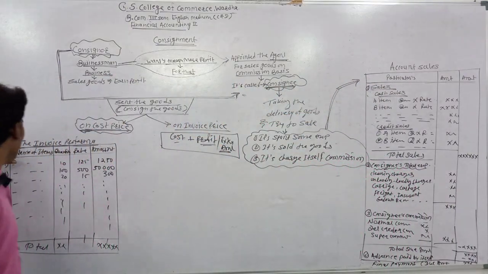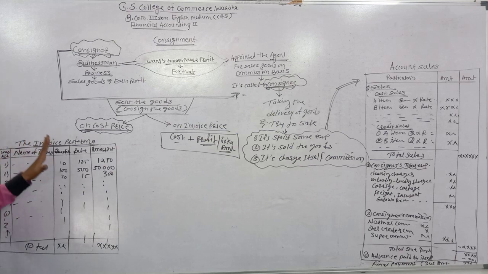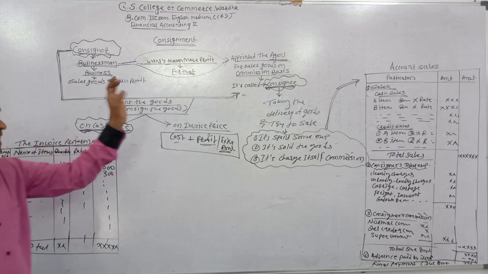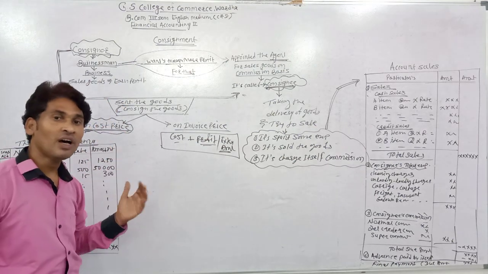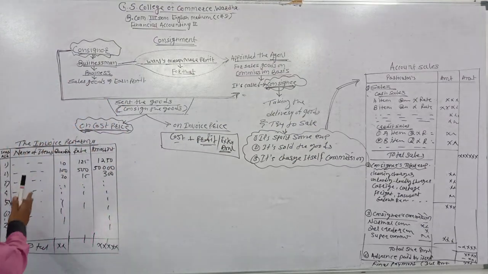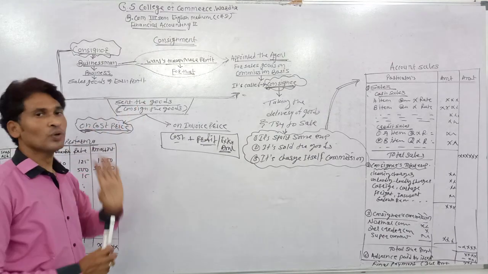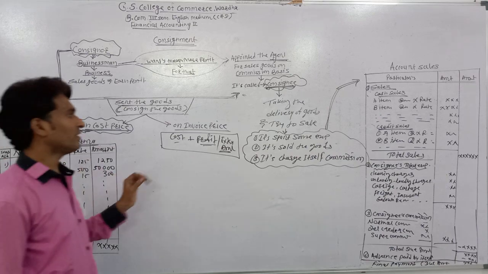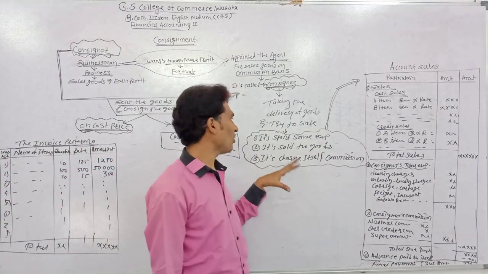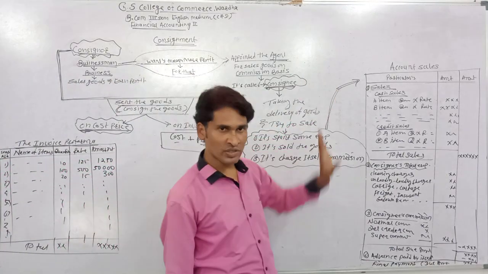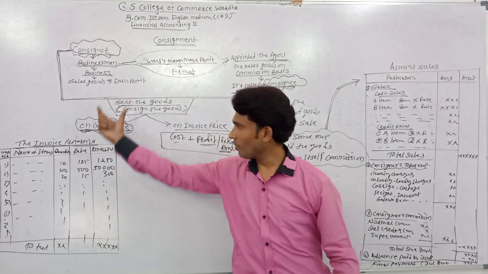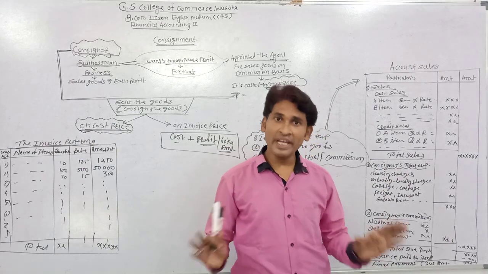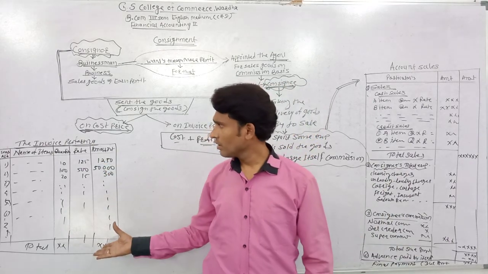Now, invoice pro forma means the list which is provided by the consignor to the consignee, where the details of which goods are sent by the consignor to the consignee are given. So the invoice pro forma is prepared by the consignor, and the consignee gives the detailed information about its transactions in account sales. Is that clear? What is the meaning of invoice pro forma and what is the meaning of account sales, and also the format.